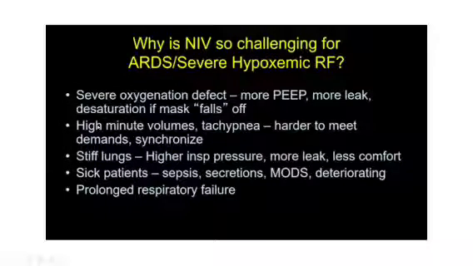Second, my patient will have a high minute volume. My patient will be tachypneic. It's hard to meet those demands, and it's hard to synchronize my ventilator with that. My patient is a stiff lung patient, which will require a very high inspiratory pressure, which is very difficult to achieve if I don't have a good fitting mask. Plus my patients are very sick. Most of the COVID patients are MODS patients. I don't think NIV is a good strategy for them. And my patients have a prolonged respiratory failure. Unlike normal ARDS, COVID patients have a worse type of ARDS which requires a longer period of ventilation.